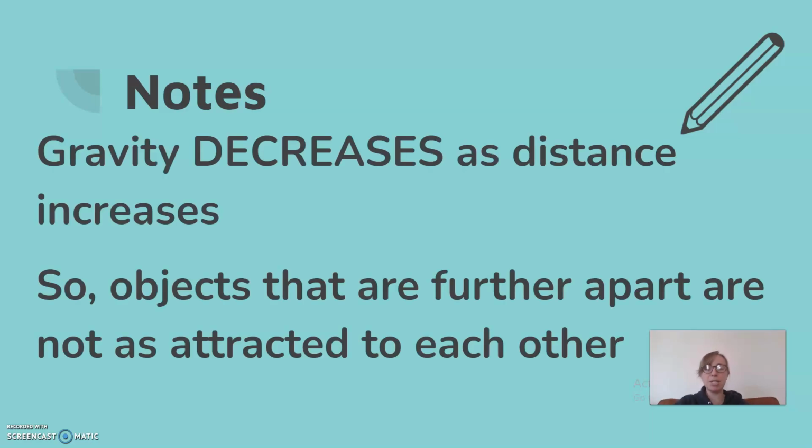All right, so that brings us to the other thing. Gravity decreases as distance increases. So objects that are further apart are not as attracted to each other. There's less gravitational pull between us and things that are super far away. Jupiter on an average day is about 500 million miles away from us. So even though it's way bigger than Earth, it doesn't pull on us as much as Earth because it's so far away. So gravity decreases as distance increases.